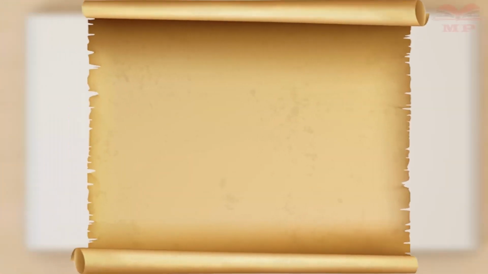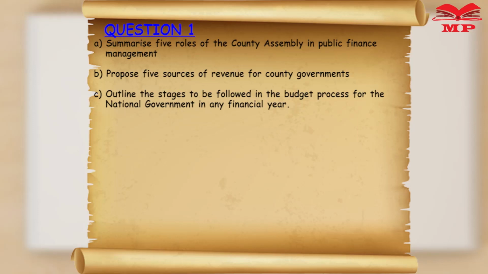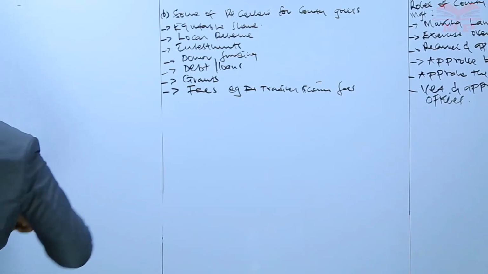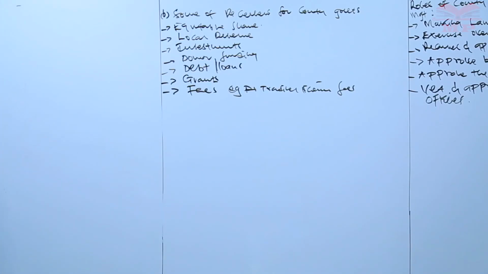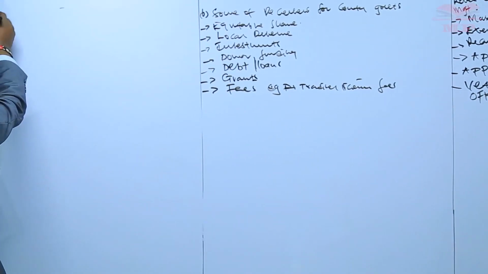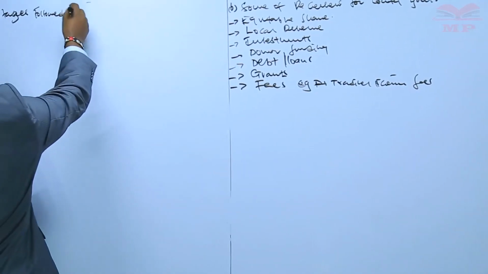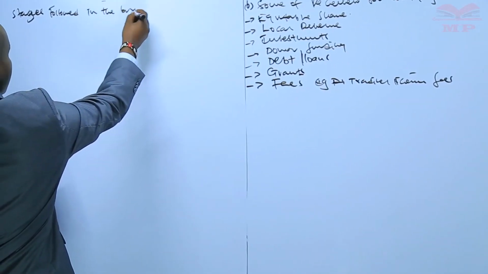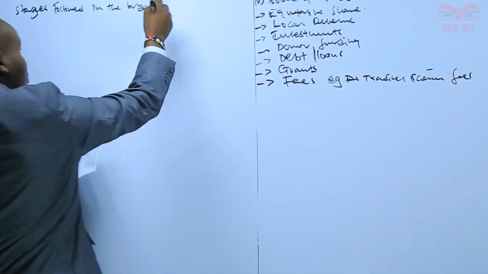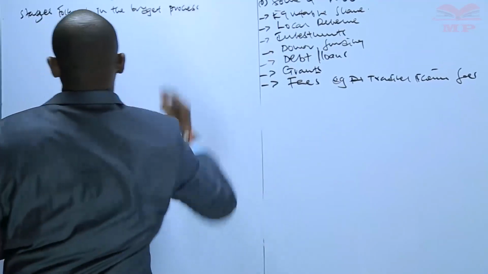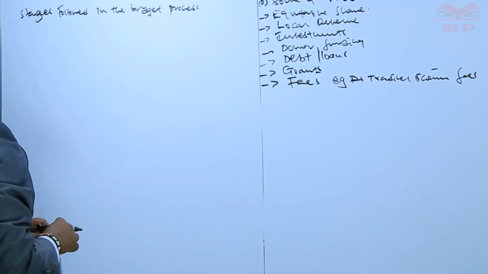Allow me to go to part C of the question. Part C of the question is like this: outline the stages to be followed in the budget process for the national government in any financial year. That is, stages followed in the budget process.